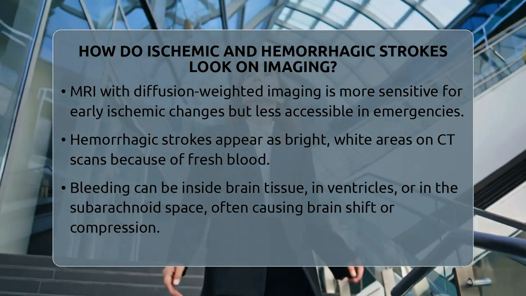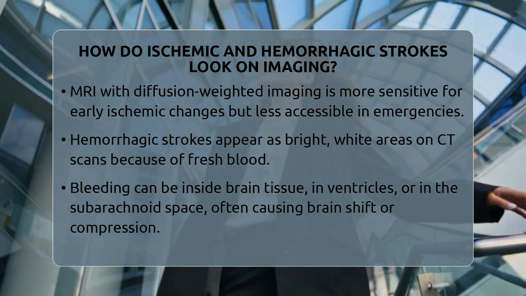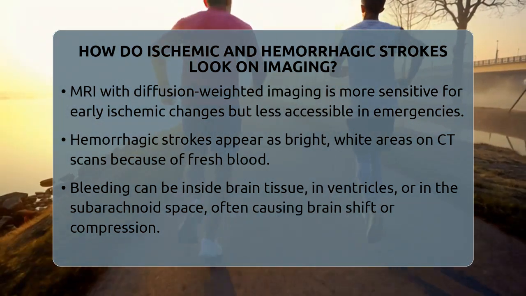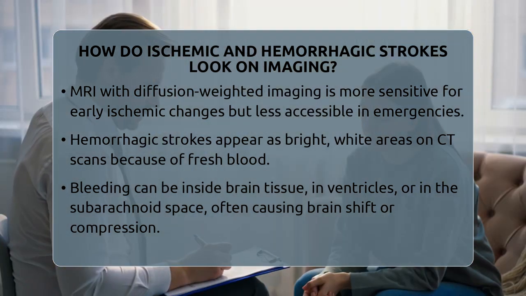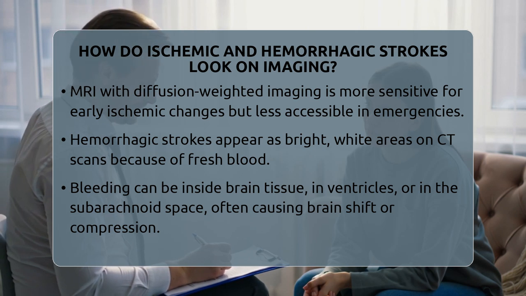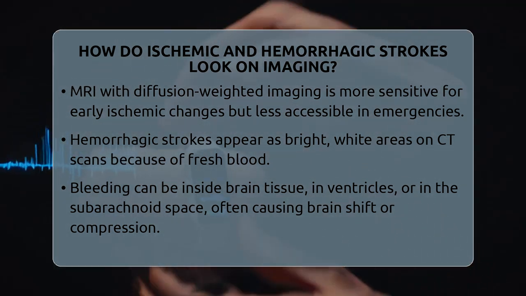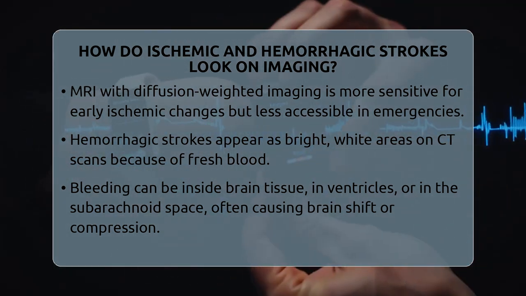Because blood is clearly visible early on, hemorrhagic strokes are typically diagnosed quickly, allowing for rapid treatment decisions. Sometimes, additional imaging like CT angiography is used to look for underlying causes such as aneurysms or abnormal blood vessels.